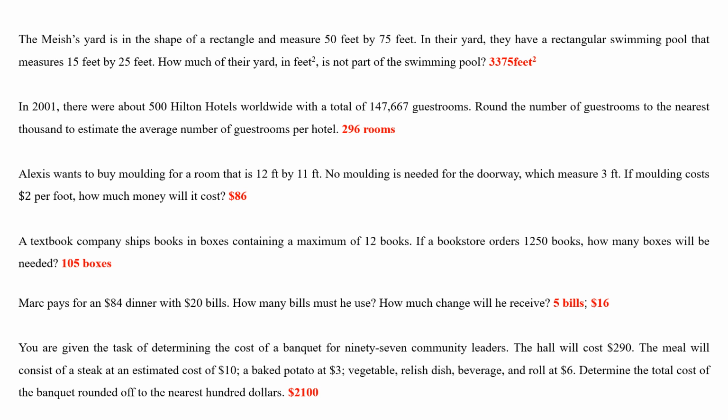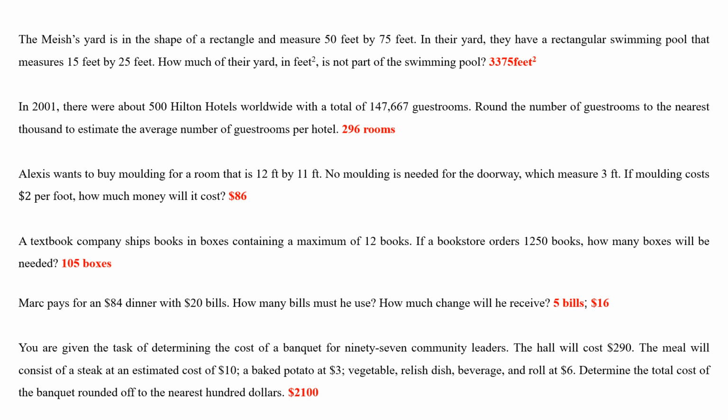12 plus 12, 11 plus 11. The total perimeter of the room will be 24 plus 22, which will give you 46. All right, so no molding is needed at the doorway, meaning 46 minus 3. Why minus 3? Because you don't want to put anything there. So 43 you will times 2 because you have 43 feet to put molding on. 43 times 2, you will get 86.